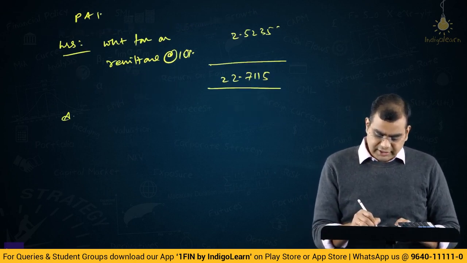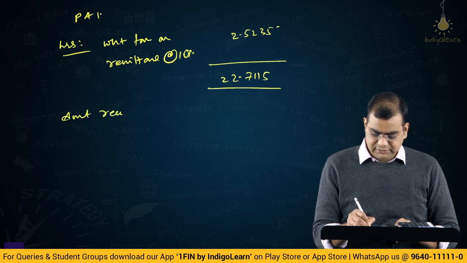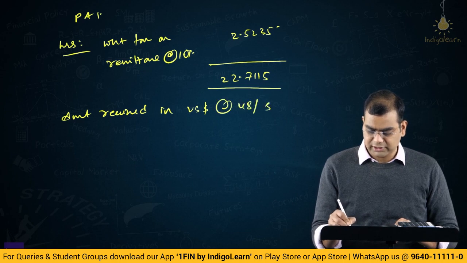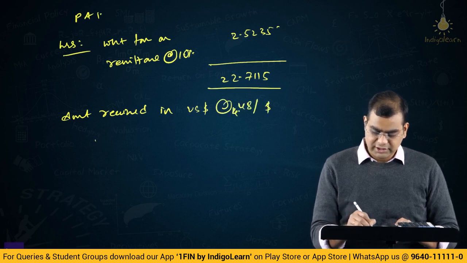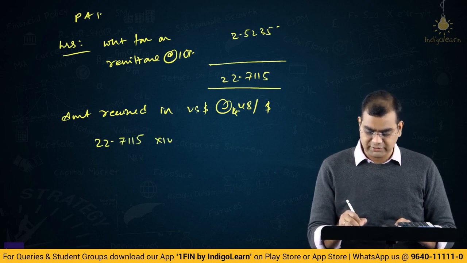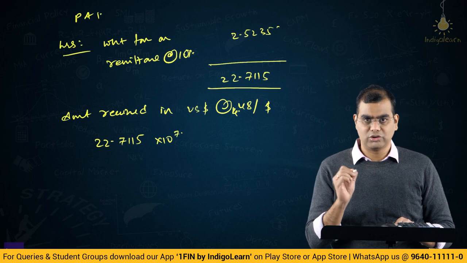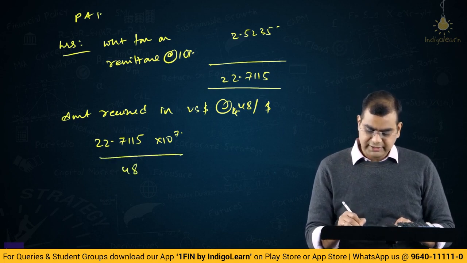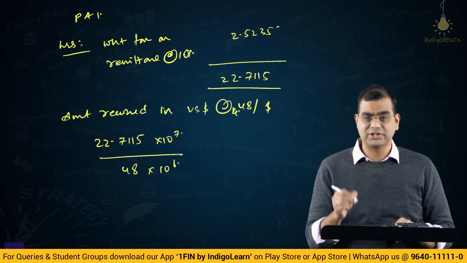What is the amount received? Amount received in US dollars at rupees 48 per dollar is 22.7115 crores. A crore is 10 power 7, seven zeros, divided by 48, and I will do this as 10 power 6, which is millions.